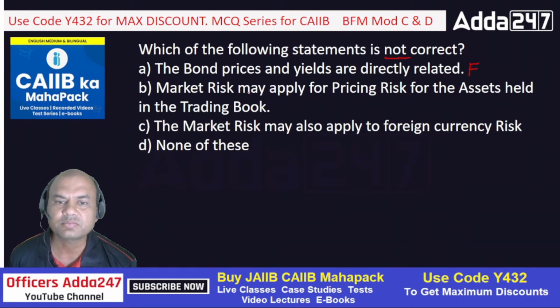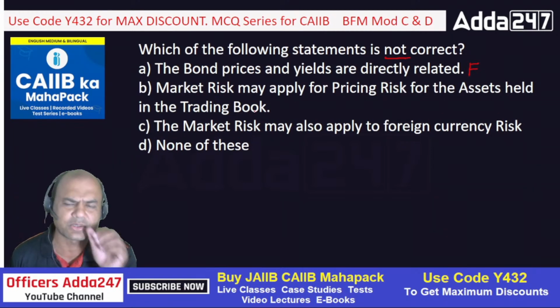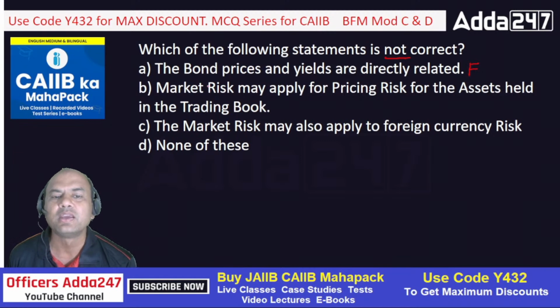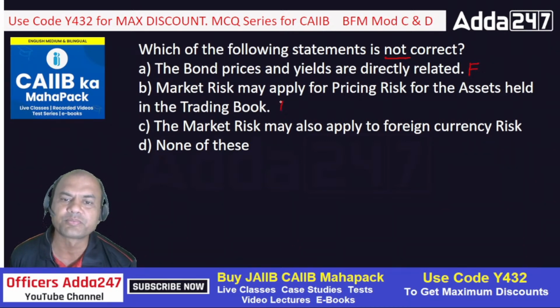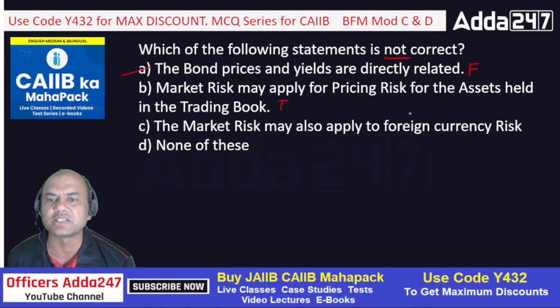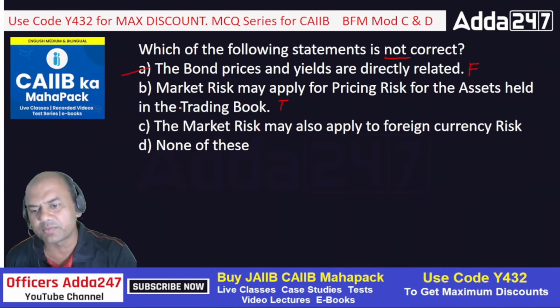In fact, you have got the answer here itself. Market price may apply to the pricing risk of the assets held in the trading book. That is a true statement, because just now I told you M2M is for whom? For the trading book only, not for the banking book. So this is true. What do we want? We want a false answer. So A is the correct answer. There's no point in seeing the remaining ones, but for your information, the market risk may apply to foreign currency risk. Obviously, foreign currency risk means the rate of change of the dollar or whichever currency it is. So definitely that's a part of market risk. Okay, got it?